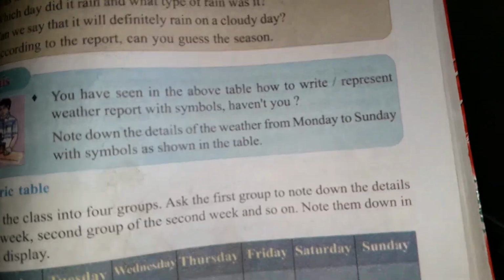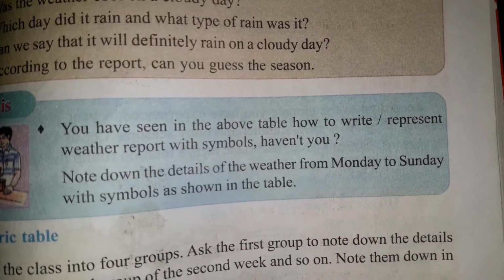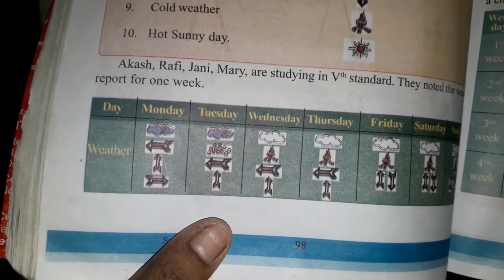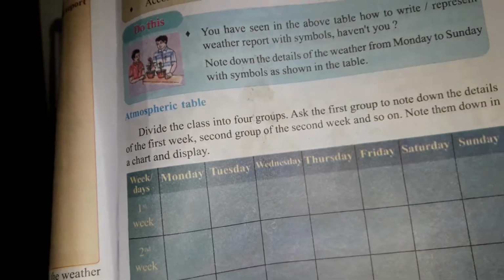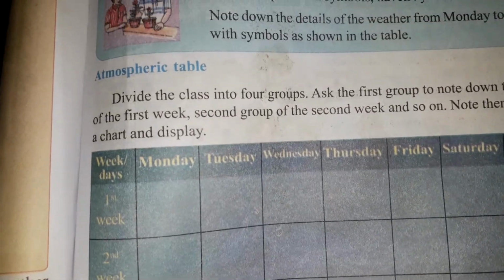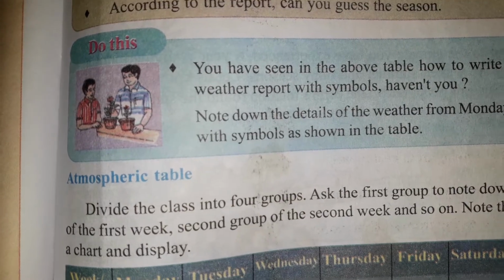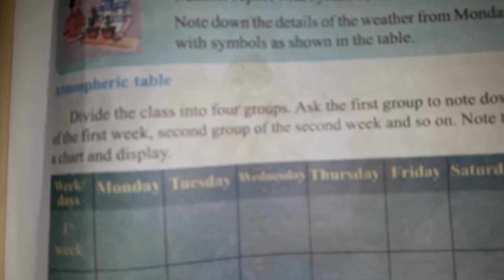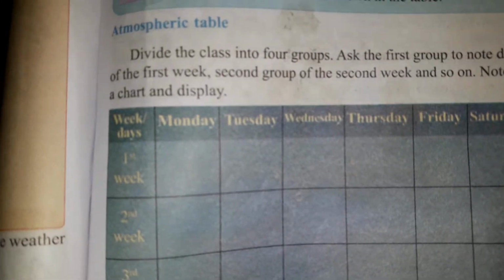In the next video I will give you the answers for all this. And do this activity also, children. You have seen the above table showing how to represent a weather report. So here you have to collect different varieties of weather reports. In the last video also I will show this. So you have to collect the weekly report, whether it's a cloudy or sunny day. Note down the details of the weather from Monday to Sunday with the symbols as shown in the table. So you have to make a table. It's given like that on page number 98.